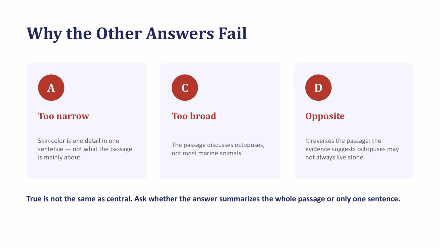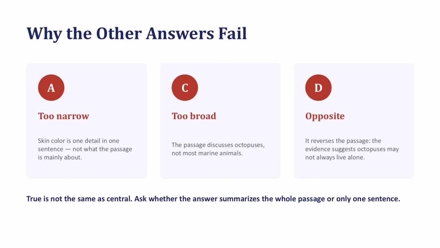Now let us examine the incorrect answers. Answer choice A mentions skin color. This detail appears in the passage, but it is not the main idea. It is too narrow. Answer choice C discusses most marine animals. The passage only discusses octopuses. This answer is too broad. Answer choice D says that octopuses prefer to live alone. This contradicts the passage. The passage explains that some octopuses may be more social than scientists once believed.